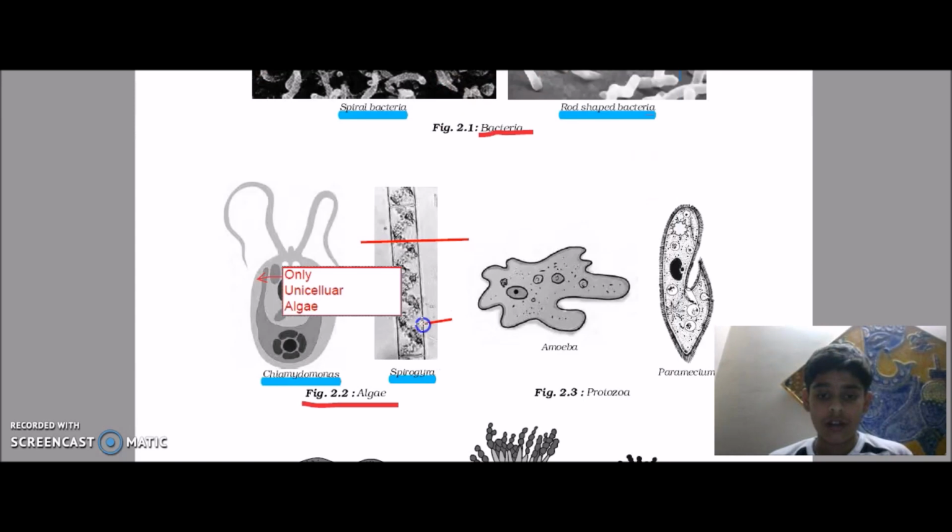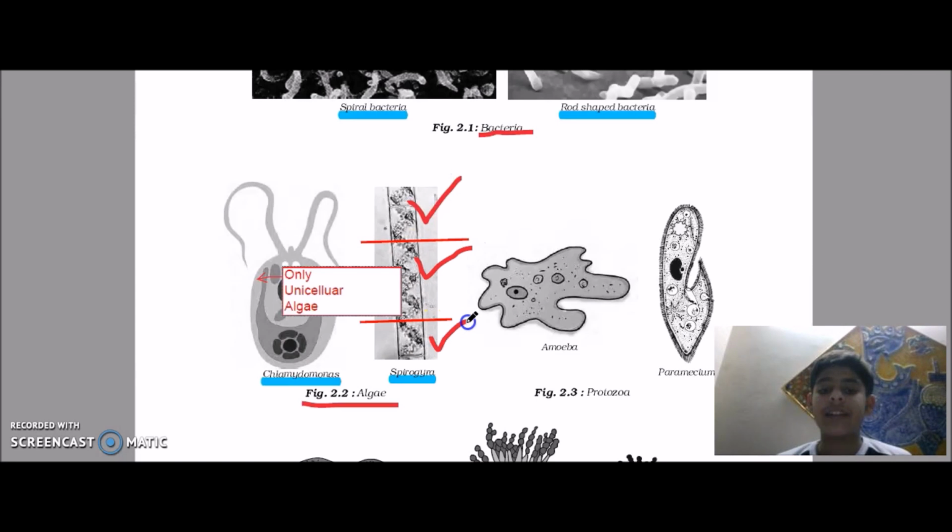These new fragments act as the daughter Spirogyra. So we talked about these algae.